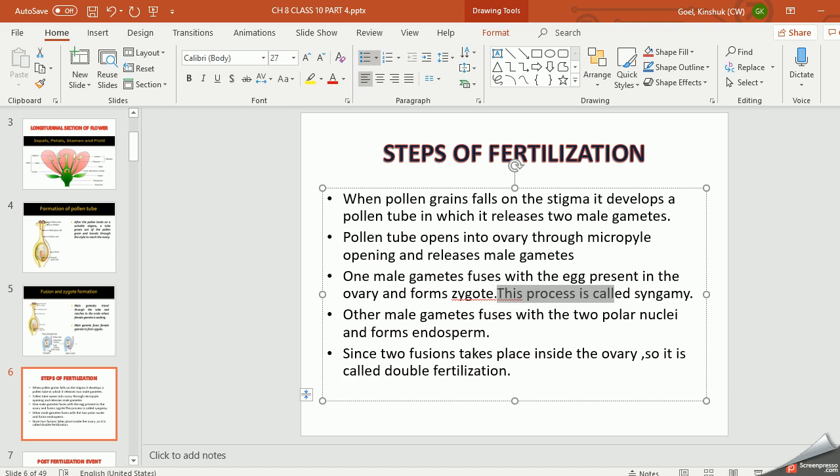Since two fusions are taking place in the ovary, it is called double fertilization. So now you must be aware what is double fertilization.